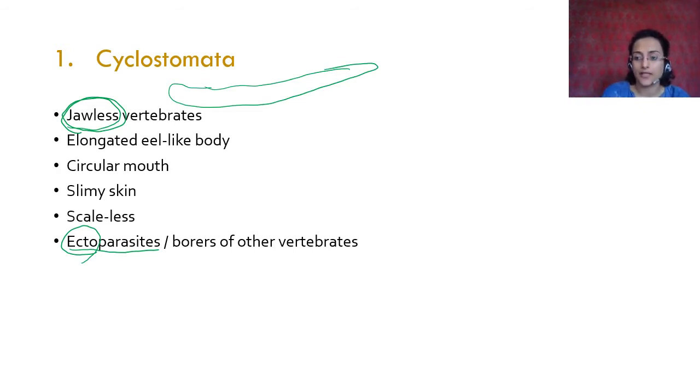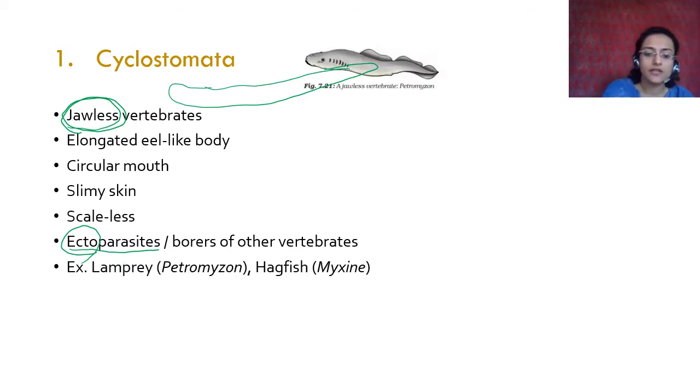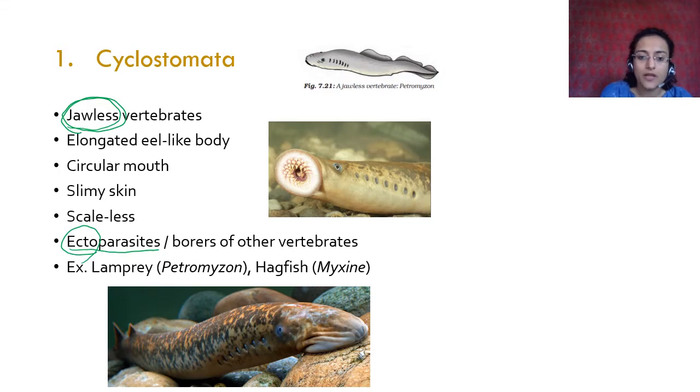Cyclostomata is ectoparasite. It is found outside the body. For example, lamprey or hagfish. This is given in your book. So this is a petromyzon, which is a lamprey. This is actually what a lamprey looks like.